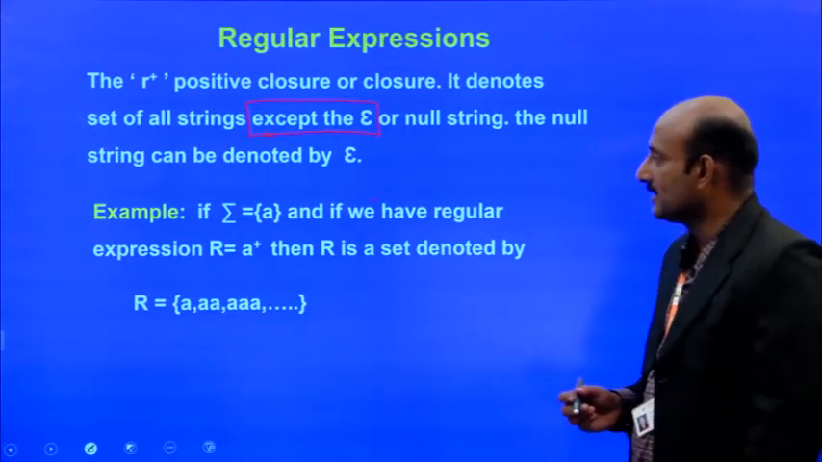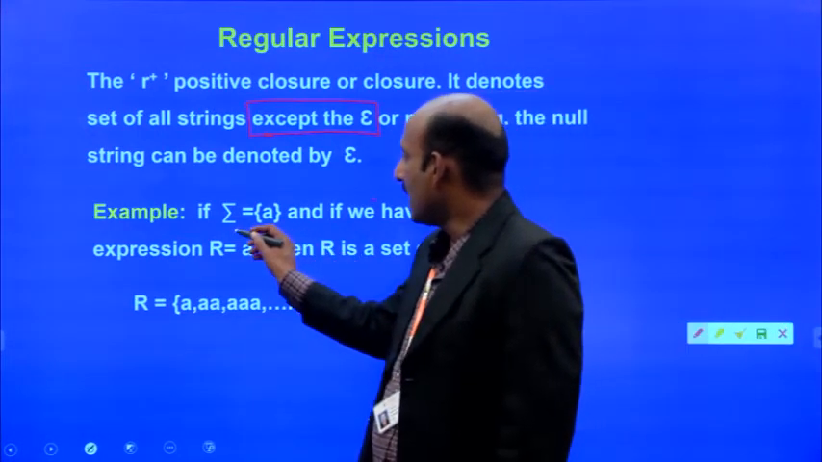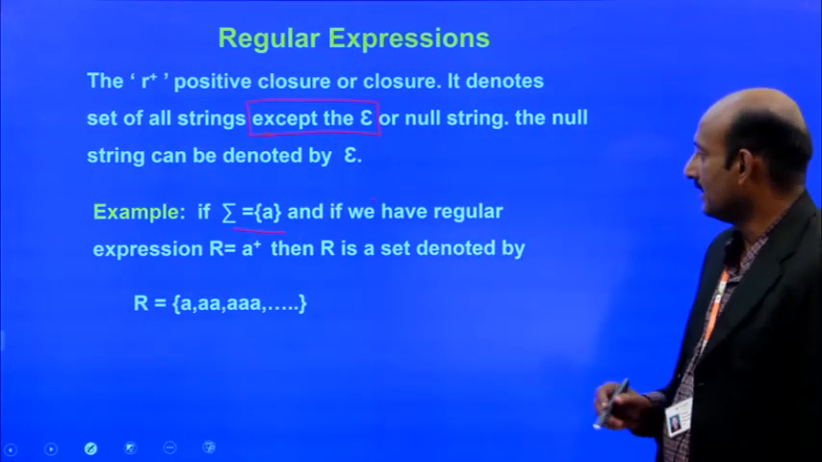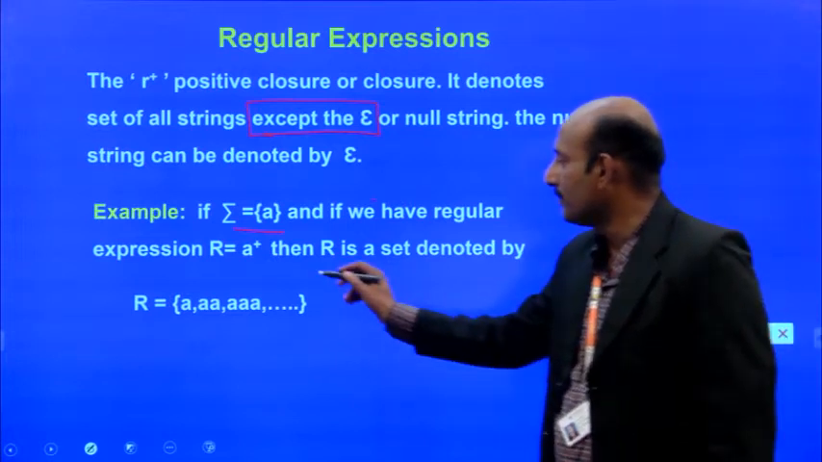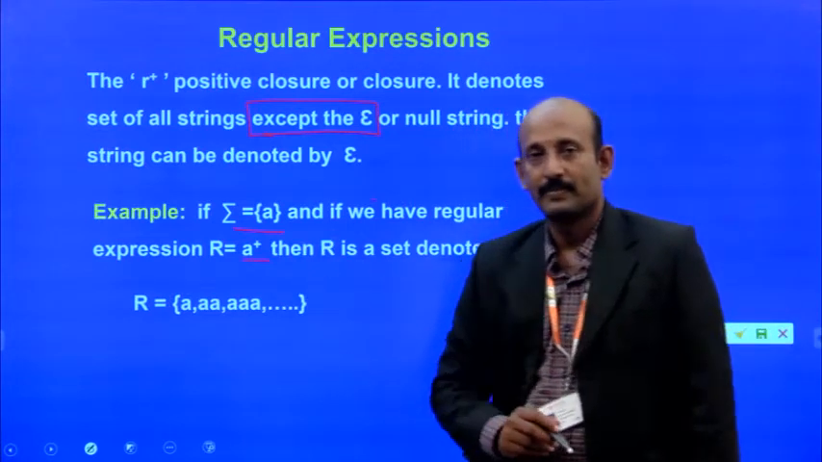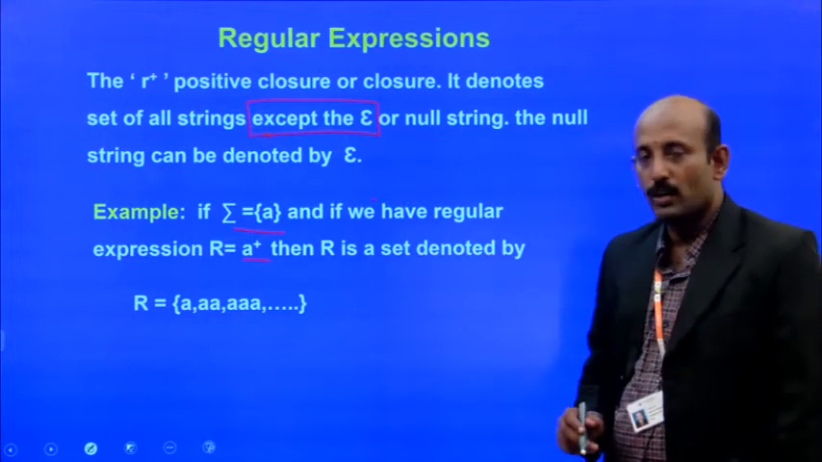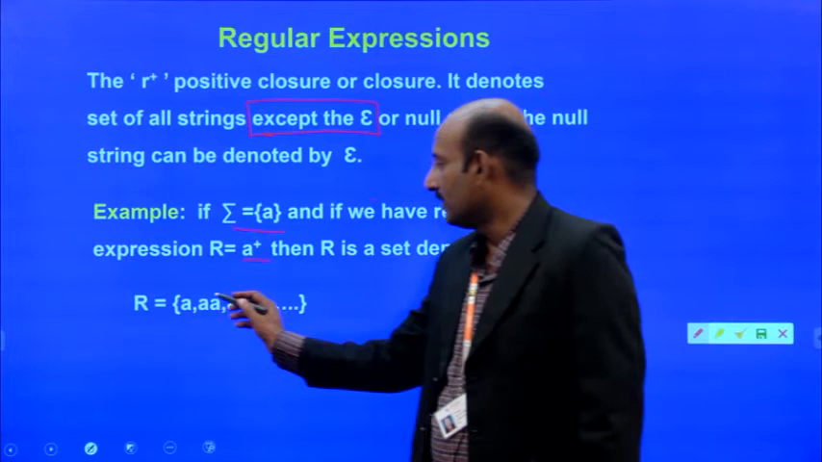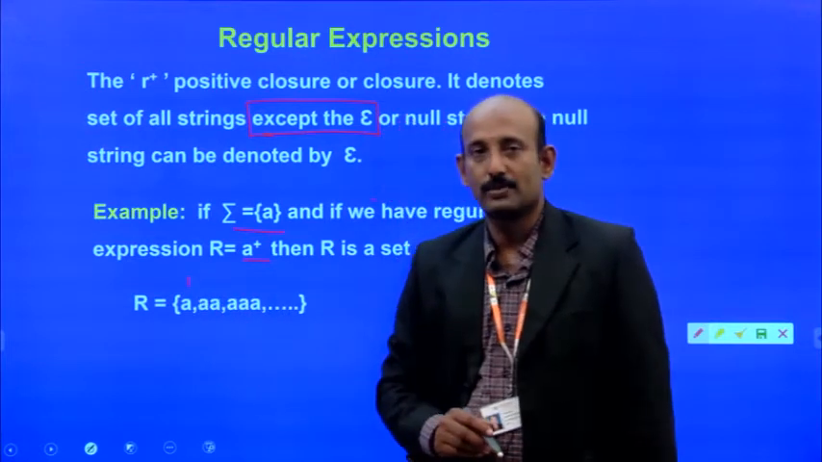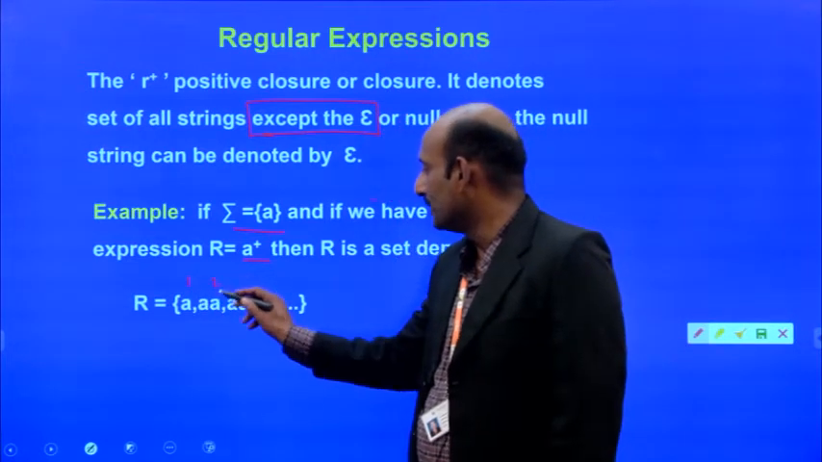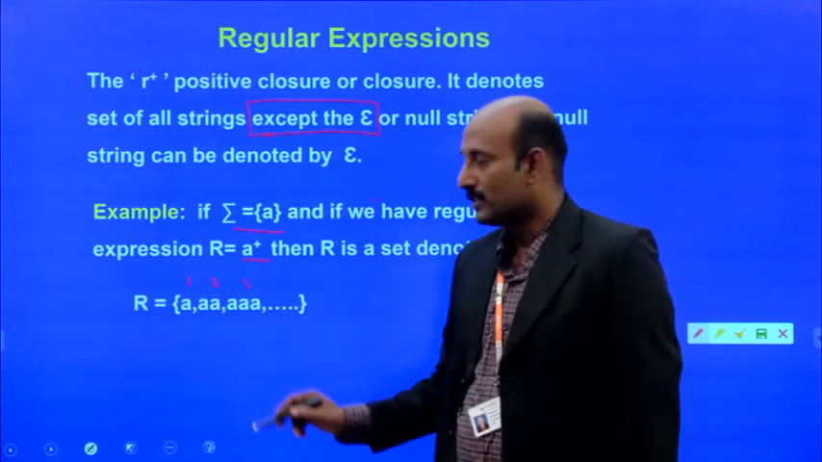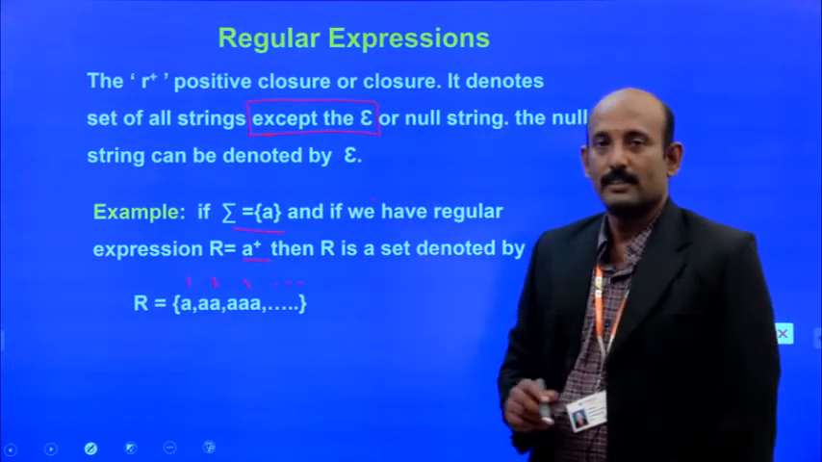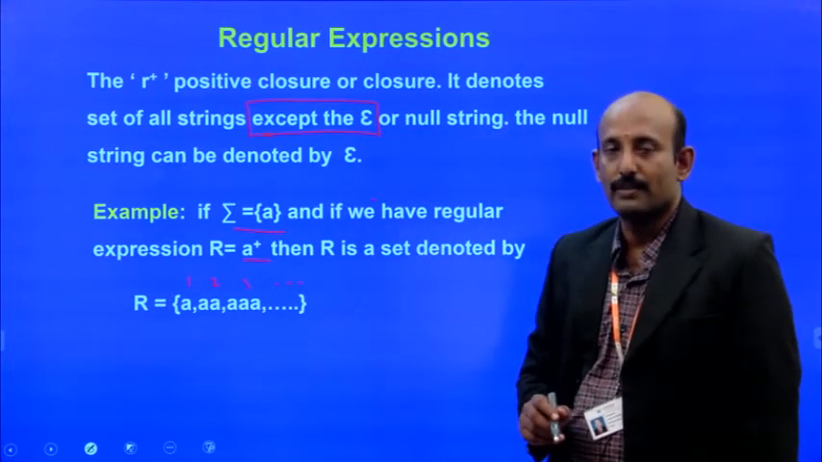So we can rewrite this example. If we have the alphabet sigma equals A, then we have a regular expression in the form A plus. A plus means what? 1 or more occurrences of A's. So the length of the string is 1, here the length of the string is 2, the length of the string is 3, and so on, it is going up. So there is no chance of epsilon.